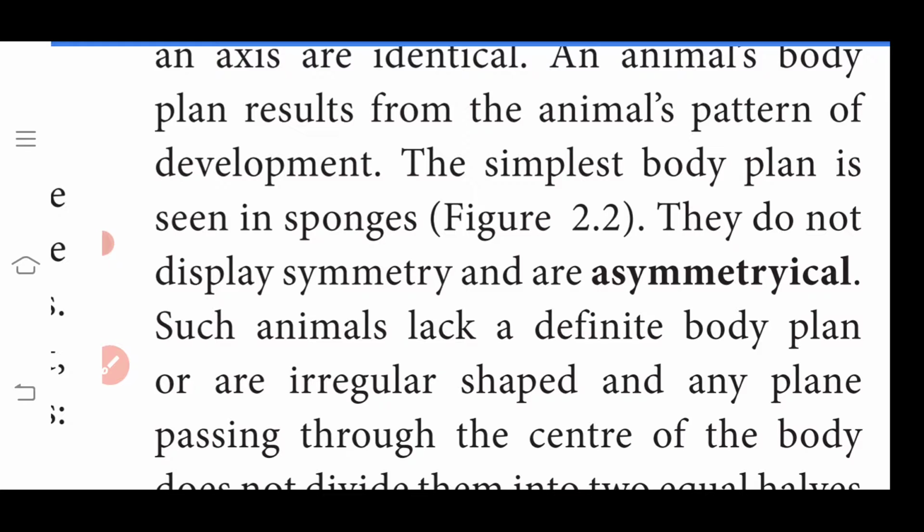The simplest body plan is seen in the sponge. They do not display symmetry and are asymmetrical organisms. A means absent; symmetrical means the animal can be divided into two halves. Animals that cannot be divided into two halves are called asymmetrical animals.